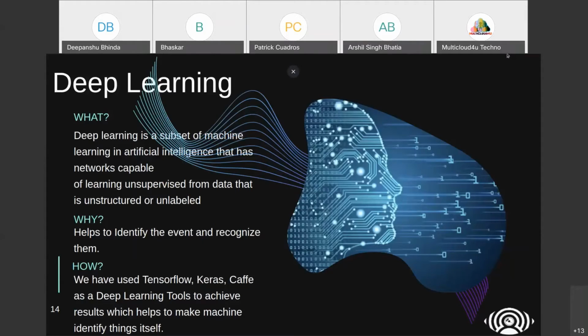We will do some more research on it, as well as a discussion on it in our classes which we are going to launch soon. But currently I can tell you that we have used TensorFlow, Keras, Caffe as deep learning tools. What is TensorFlow, Caffe, and Keras?